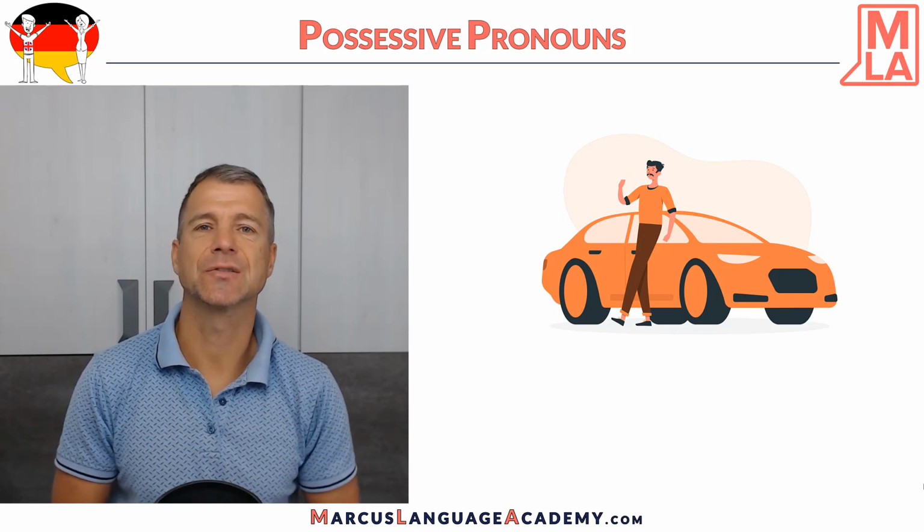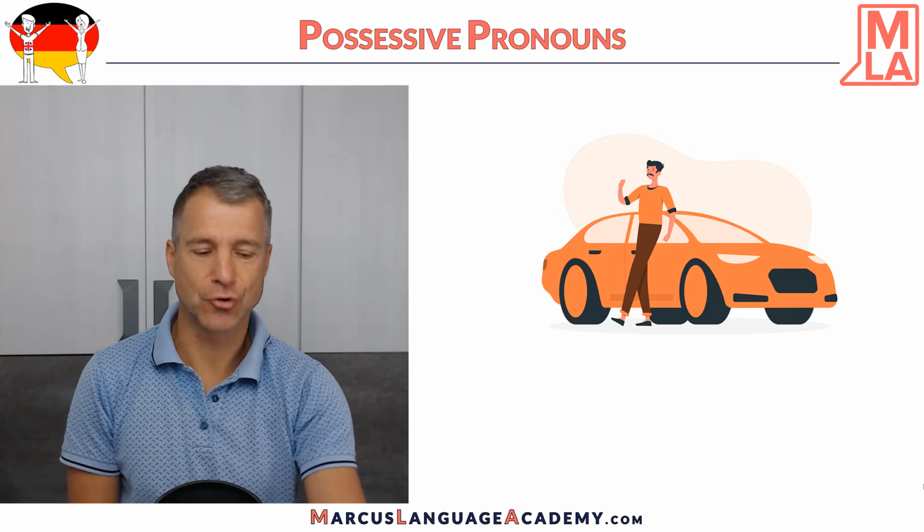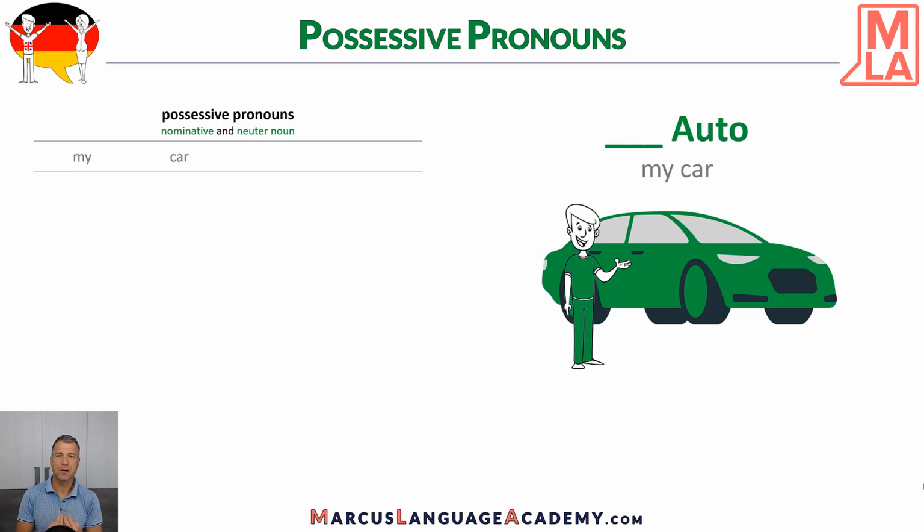But let's get started. Today's topic is the possessive pronouns in German. So let's see what we need to know. Here is a car, das Auto in German. I use the green color because here it's nominative. Nominative means it's the subject in the sentence, and car has a neuter article, so it's a neuter noun. Now we need to know how we say my car when it's a neuter noun in nominative. Do you have any idea?